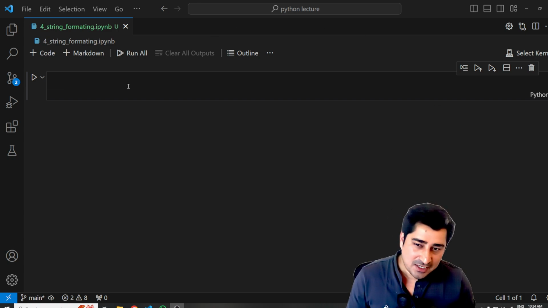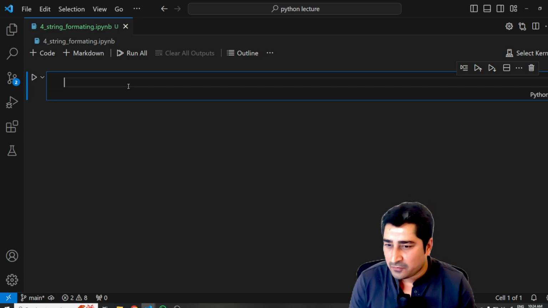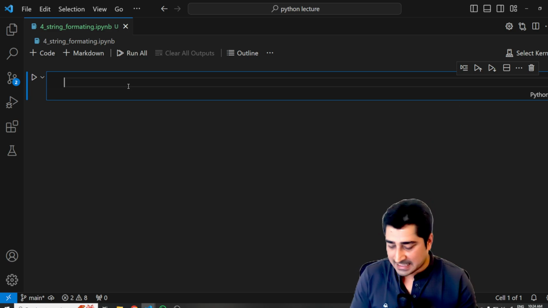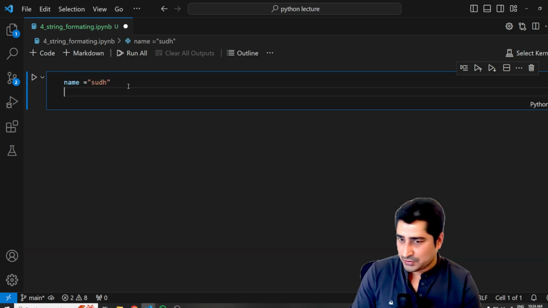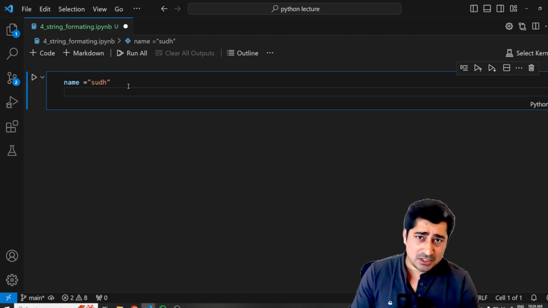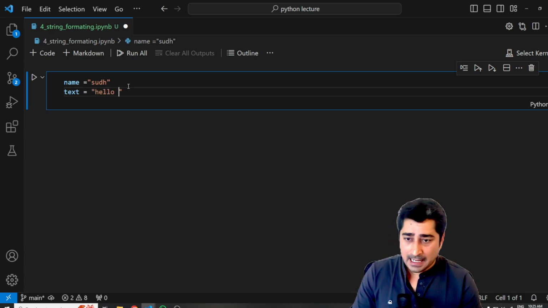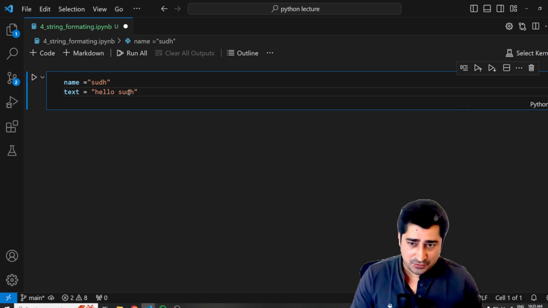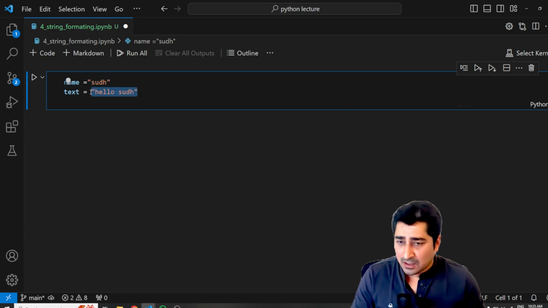So let's start with string formatting. What is the meaning of string formatting, how can I perform string formatting, and all sorts of examples. Let's suppose I write name is equal to SUDH. Then I create one variable called text, and I say hello. Maybe I can write hello SUDH here, as you can see. There is a variable called name, SUDH, and then I'm saying hello SUDH.